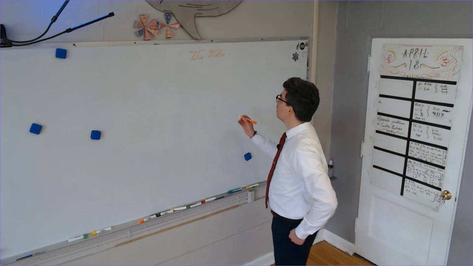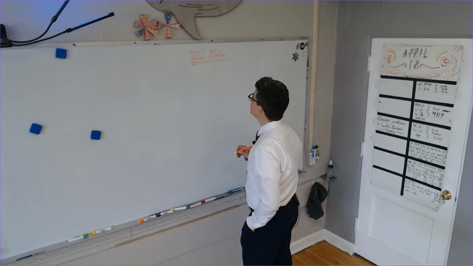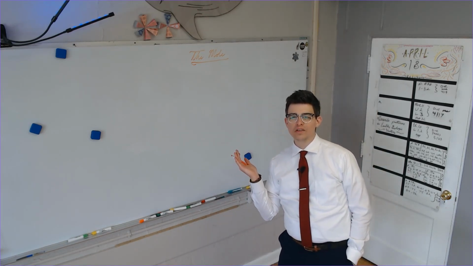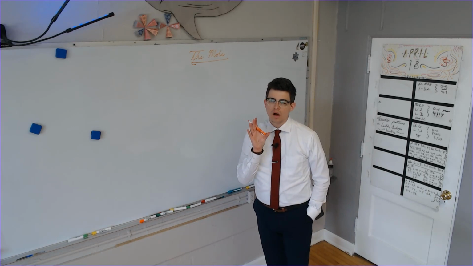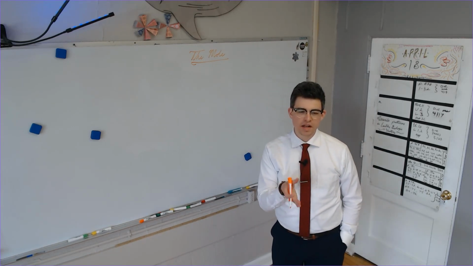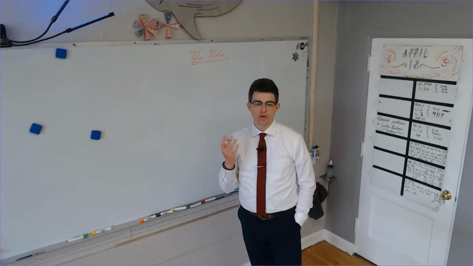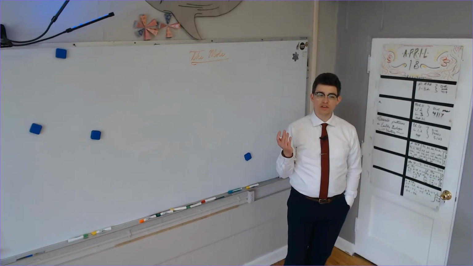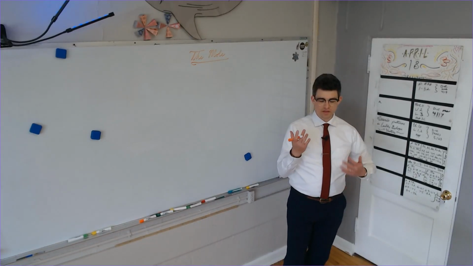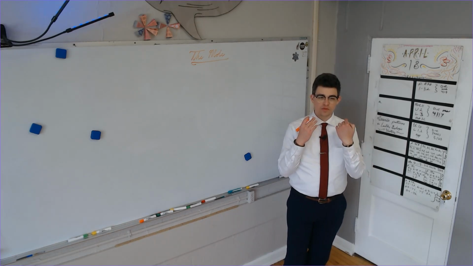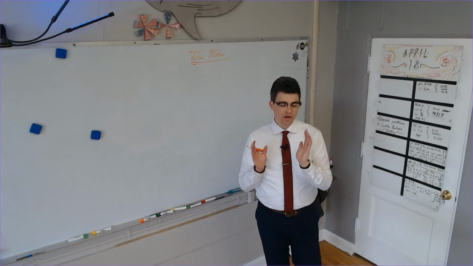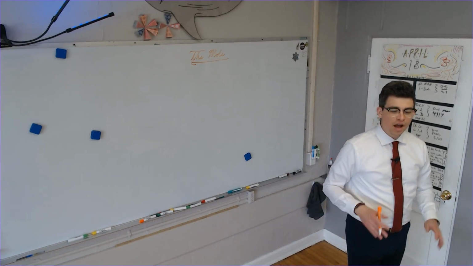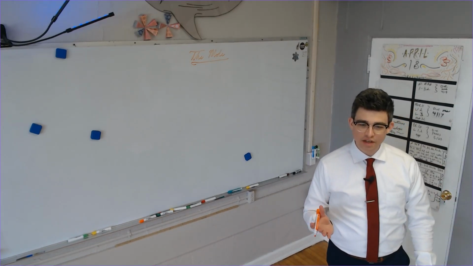A mole, as that song goes on to say, is a unit. A mole is not a unit really like a kilogram. It's not something we measure things with per se. It's more of a unit like a dozen. You can have a dozen of anything, can't you? Could you have a dozen fingers? Yeah, you can have the 10 on your body, and you could have 2 in your mouth from someone else. I don't know your life. You could have the 10 on your body, and you could have 1 in each pocket that you got from a homeless person. I don't know your life. But you could have a dozen fingers, could you not?